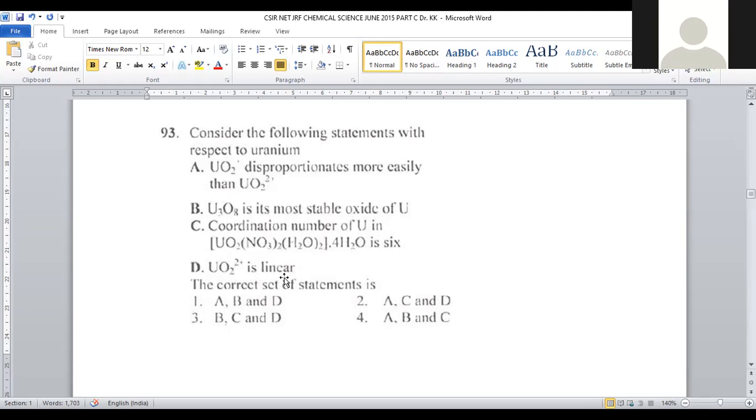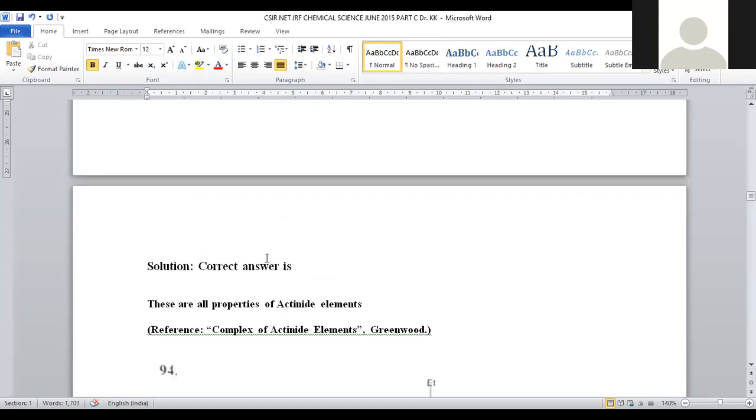UO2 2+ is linear. This is the correct statement only. A, B, D are the correct statements, which is provided in option number 1. For question number 93, option number 1 is the correct answer.